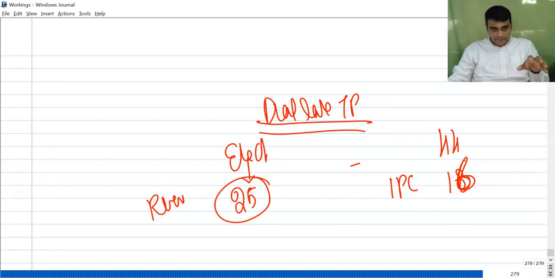First division will say selling price is 25. Second division will say cost of this is not 25, it's only 16. Why do you take it as 16? 16 is basically the cost of the company. So when you take it as 16, transfer price will not impact any decision. Moment you take 16, you are technically doing the analysis from the company's point of view, not from the individual division point of view.